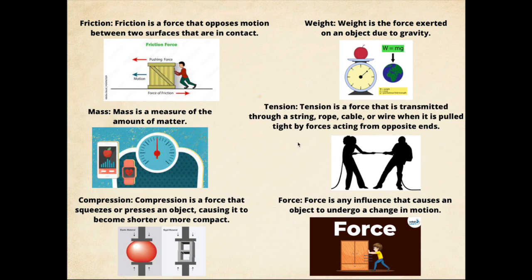Another concept we can see is tension. Tension is a force that is transmitted through a string, a rope, a cable, or a wire when it is pulled tight by forces acting from opposite ends. As we can see in this image, the tension of the rope is produced by the forces of the man and the woman, and that's why that rope is tensed.